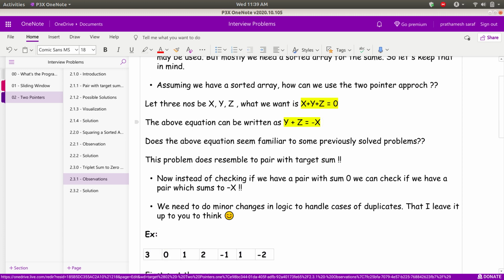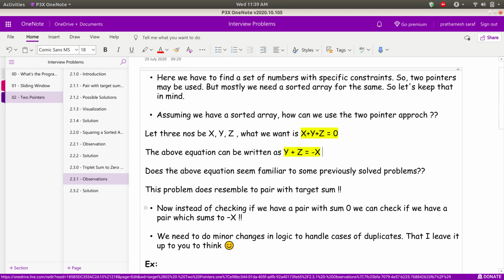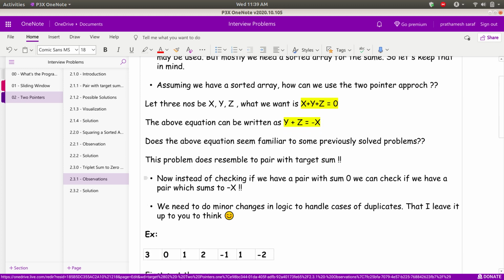Now we see that the equation x plus y plus z can be written as y plus z equal to minus x. Now the problem will boil down to the pair with the target sum problem. So instead of checking for three numbers with a sum, for each number taken from the array, we'll find two other numbers such that their sum is equal to minus x. Now let's see why I'm taking minus x, because we need to find the negation of the sum.